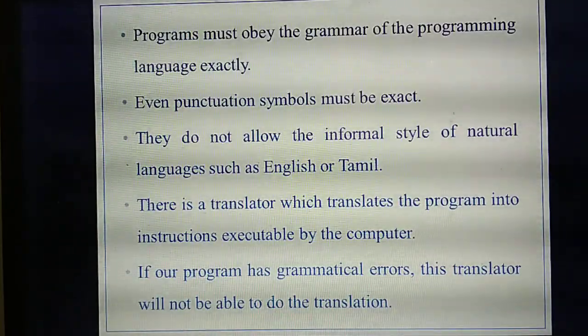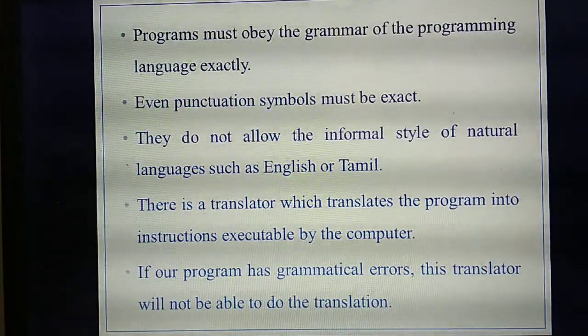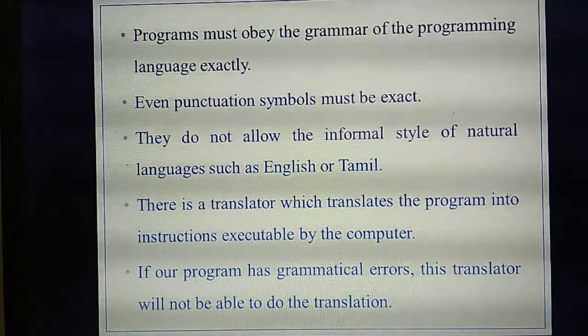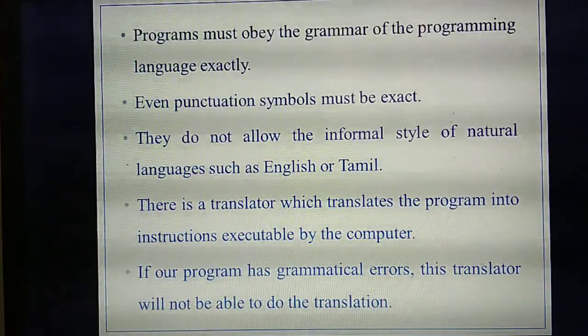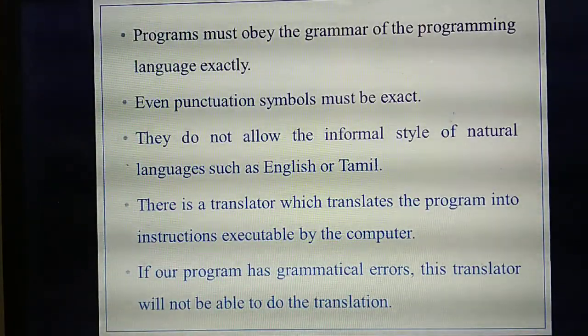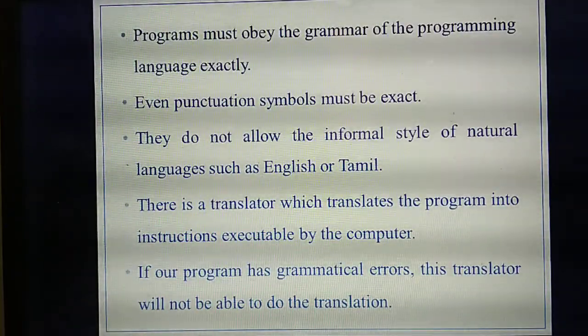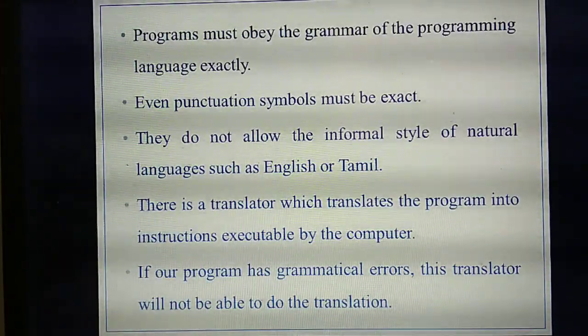Formal means whatever you have written in the program should obey the grammatical rules or formats they have mentioned. For example, most of the lines will end with a semicolon or punctuation. If a comma is needed, you should put a comma.